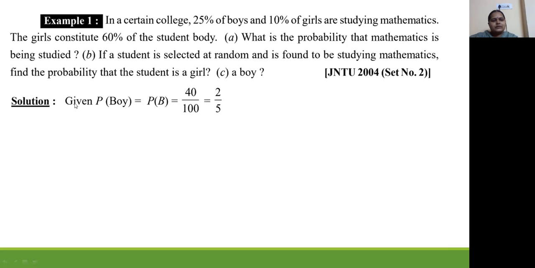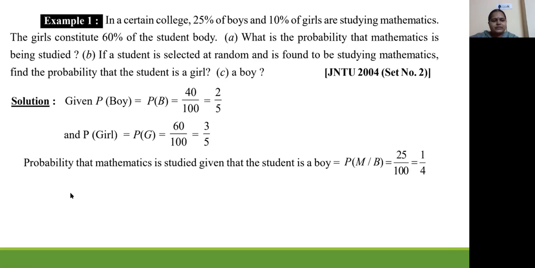So in the solution, first I am writing the probability of boys in the college. 60% are girls, so 40% are boys. That's why the probability of boys is 40 by 100, which is 2 by 5. Next, the probability of girls is 60 by 100, that is 3 by 5. Next, the probability that mathematics is studied given that the student is a boy.